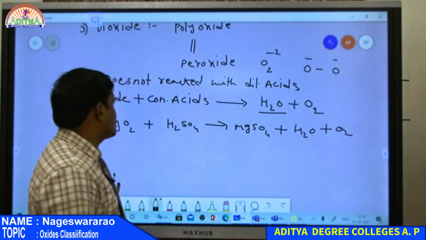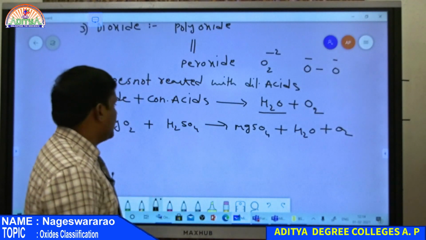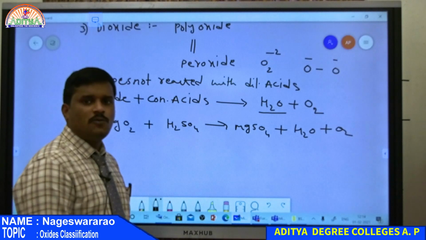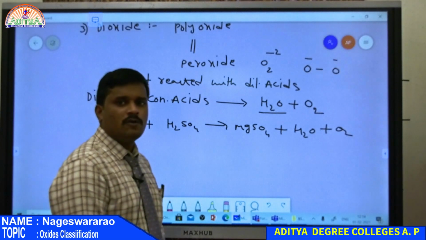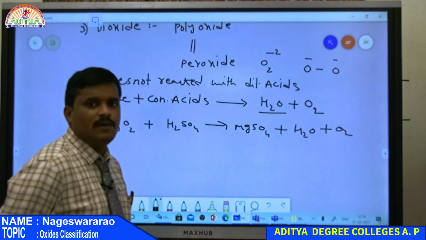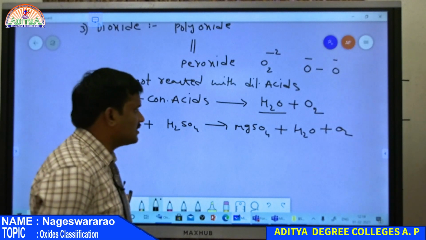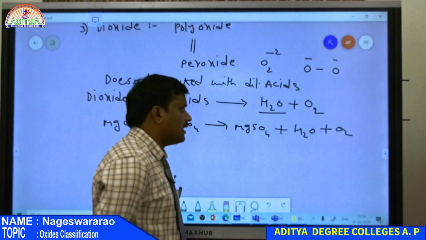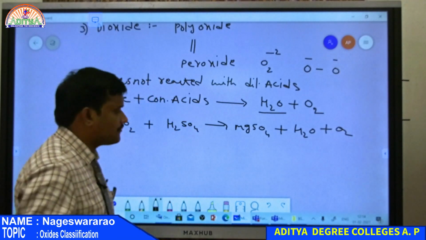Therefore this is the example for a dioxide. So these are also polyoxides having O2 power minus 2 ion, but this does not react with the dilute acids, but reacts with concentrated acid, it gives water along with oxygen.